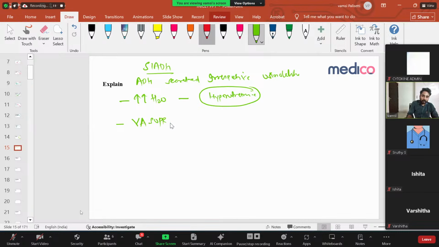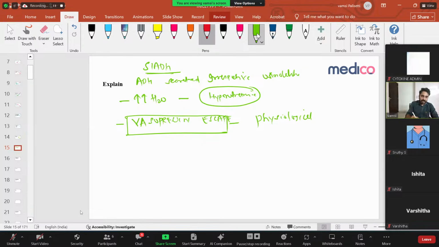Because this hyponatremia is dangerous, our body has developed what is called vasopressin escape. This is our defense mechanism, a physiological mechanism developed by the kidneys. In SIADH, because ADH is increased, there is free water reabsorption and sodium can decrease. This sodium decrease is lethal to the body, so our kidneys developed this physiological mechanism. The name itself is vasopressin escape: even though vasopressin is there in high quantities, our kidneys escape from its effect.